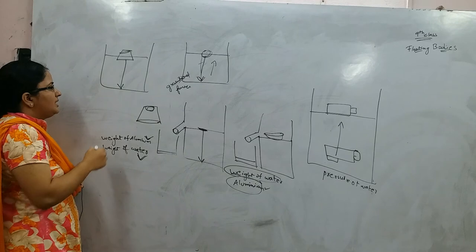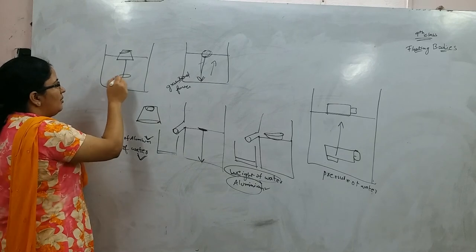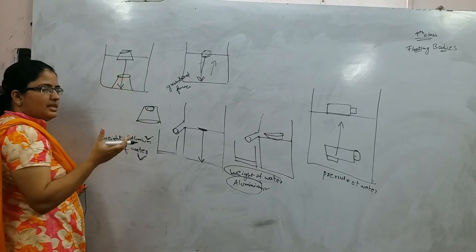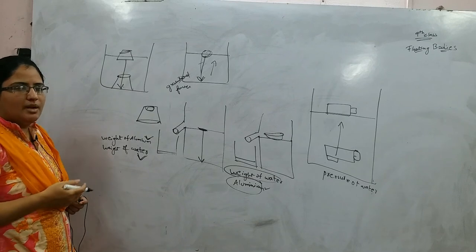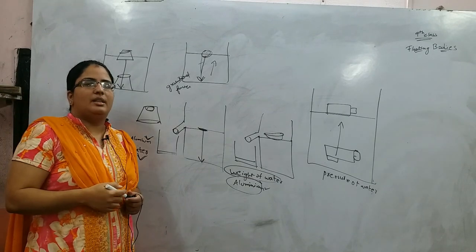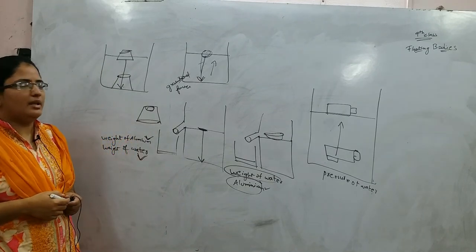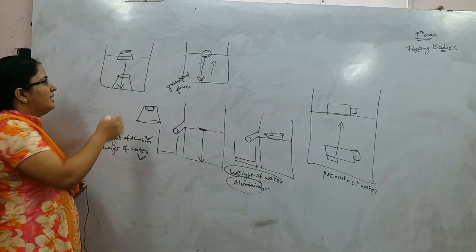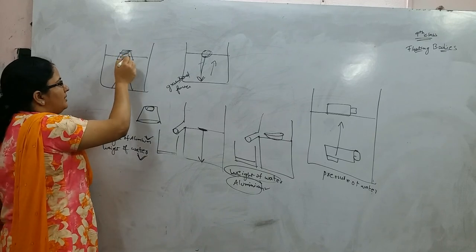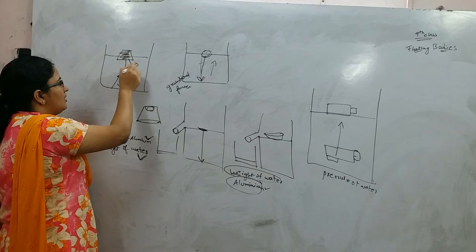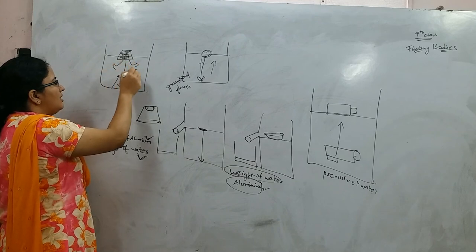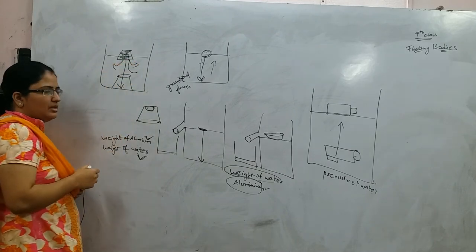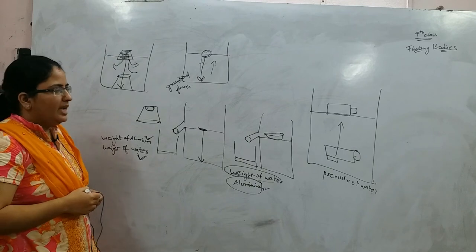When you push it till the bottom, remove it and see whether the cotton has become wet or not. You will find that the cotton still remains dry. This is because the air inside the cup exerts pressure over the water and does not allow the water to go in. So this is called air pressure.